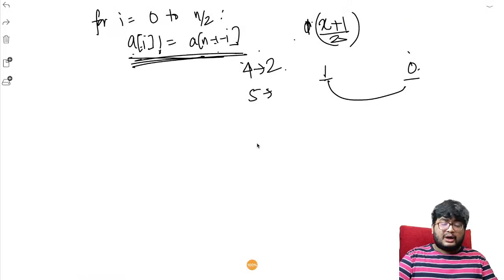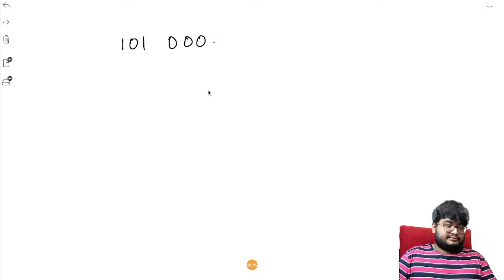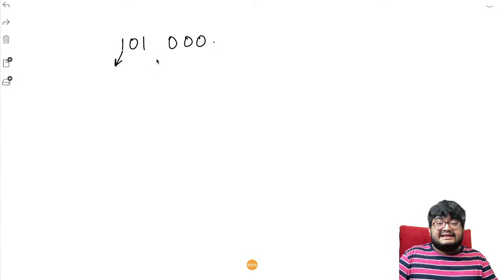So what I'm saying here is that, okay, let's understand with an example. 1 0 1, this is the first half. Let's say the second half is 0 0 0, right? If I am saying that this index and this index are mismatched, how am I saying that? Because this index should have been matched with this index, right? And we see here is a 1, here is a 0. This index should have been matched with this index, and this is matching. 0 is matching with 0. This index should have matched with this index, but here is a 1, here is a 0. So definitely there is a mismatch, right?